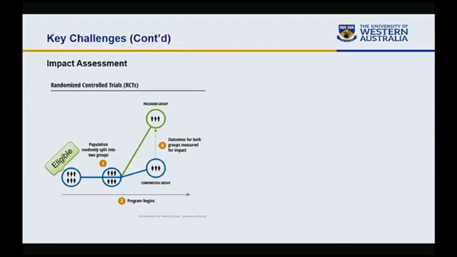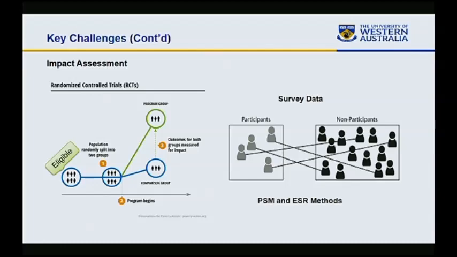So we can simply take the difference between these two, and that difference can be attributed to social protection. However, the problem is that in most survey data, treatments are not assigned randomly. What we have is a group of participants and a group of non-participants.